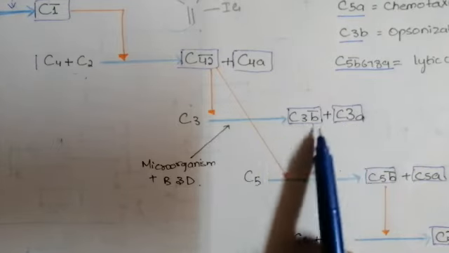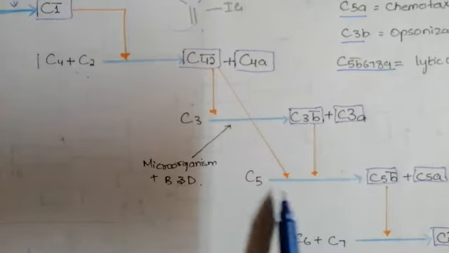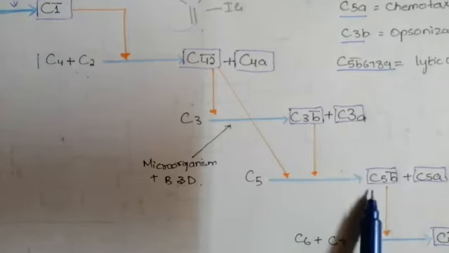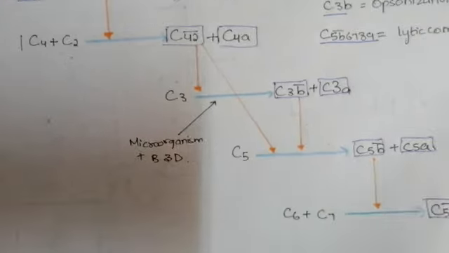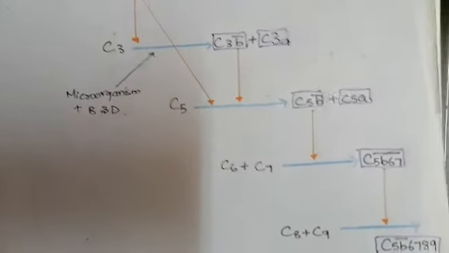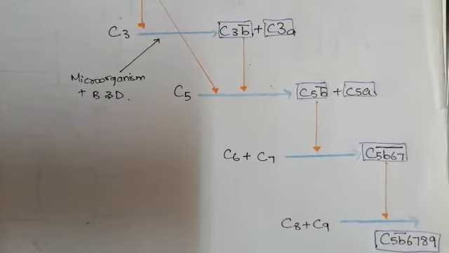The activated part of the C3 complex, that is C3b, is going to act on C5 and cause its activation. This C5b is again going to act on C6 plus C7, activate them and convert them into C5b67, the activated complementary cascade protein.